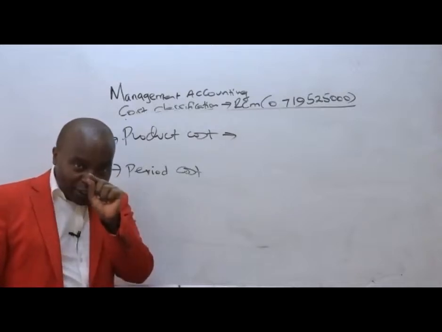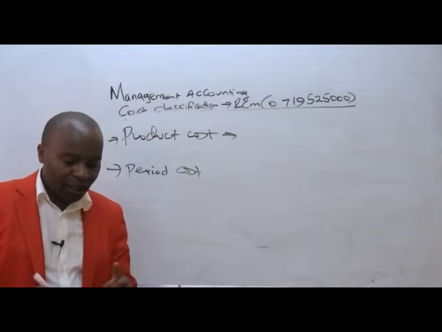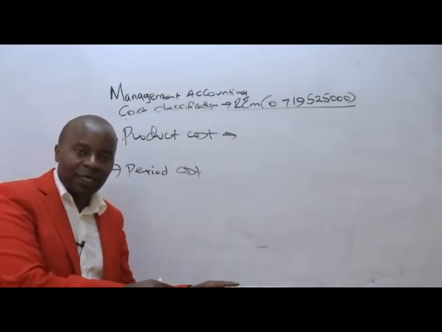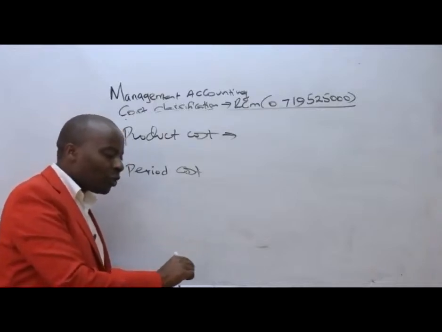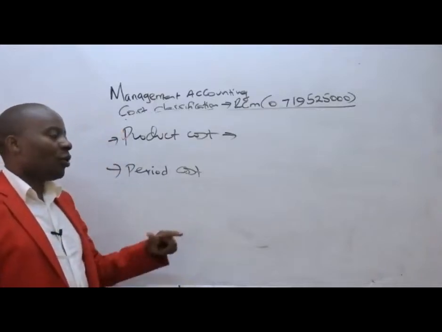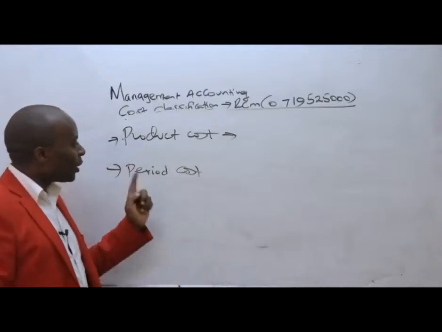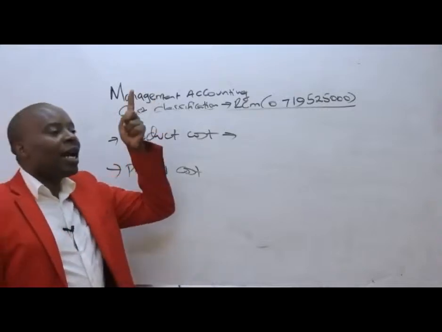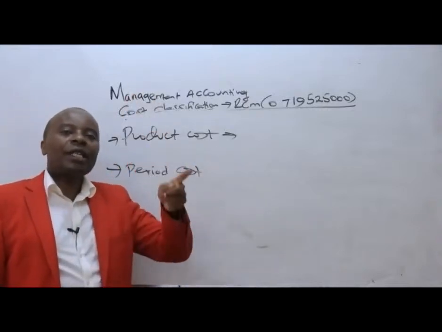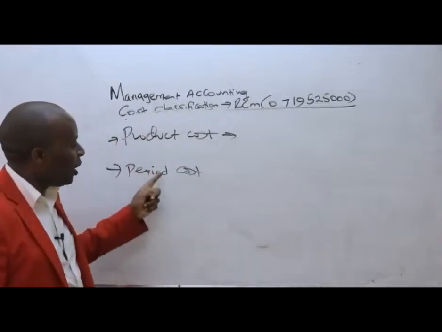We can trace them and say, for sure, this component went to this particular inventory item, went to this particular good which was produced, like raw materials, direct labor, etc. So most importantly, product costs are those costs which are directly associated with the inventory items that we have. And then we have periodic costs.